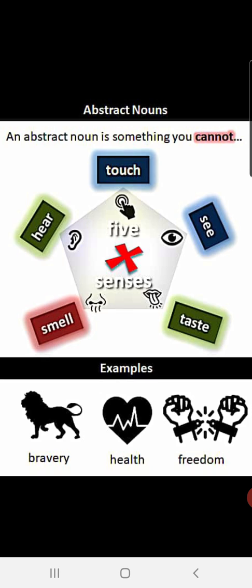That means the nouns which don't have any of the five senses. We can only feel. We cannot see and we cannot touch. Those are abstract nouns. For example, bravery. Children, bravery is a feeling, which comes from inside. You cannot touch bravery. Your health, your freedom, all these are feelings.